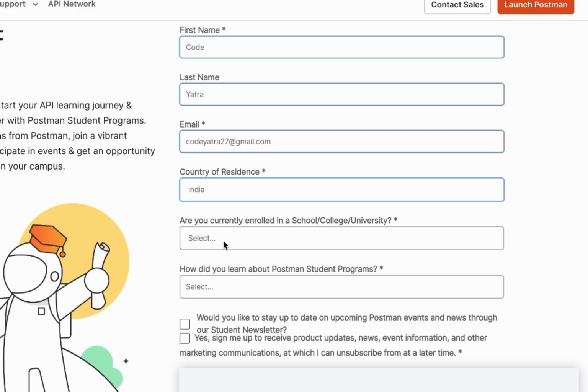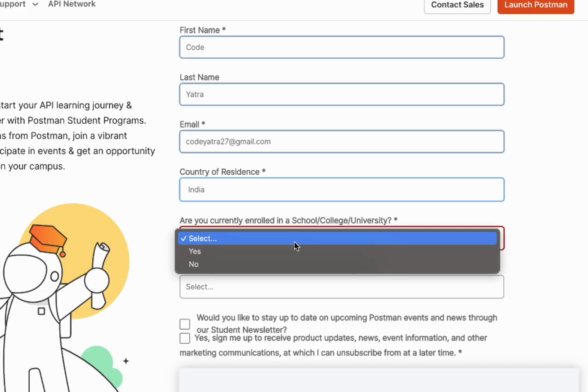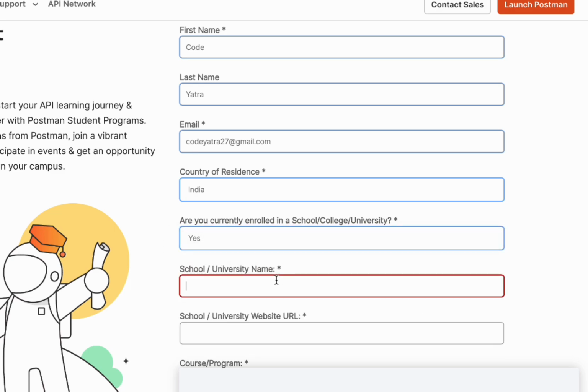and if you are enrolled in any type of college, school or university, basically any type of course, then write the name of the college you are in. Let's say XYZ. Yes, and the name of the XYZ.